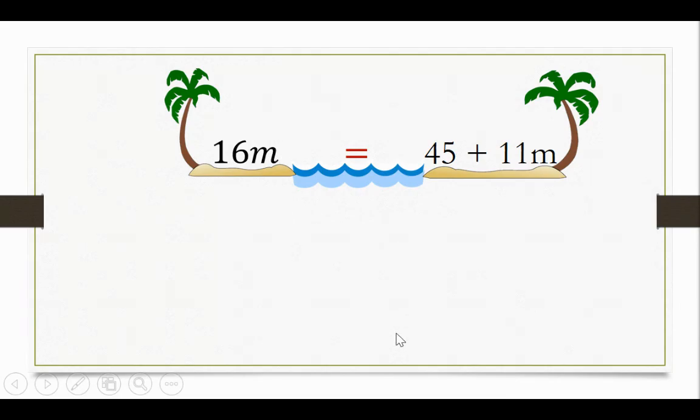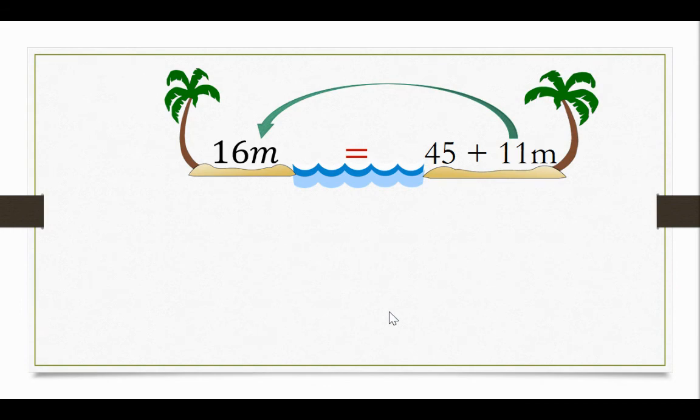Well, you got to think logically. If I'm trying to get all the m's on one island, and I'm trying to get my numbers on the other island, which one is the easiest move? Well, it would be to move the 11m. I want him to come over here. Then I'd have m's on the left island and 45 by himself. Well, how do I move him over there? I can't just say, just put them together. We get on the boat.